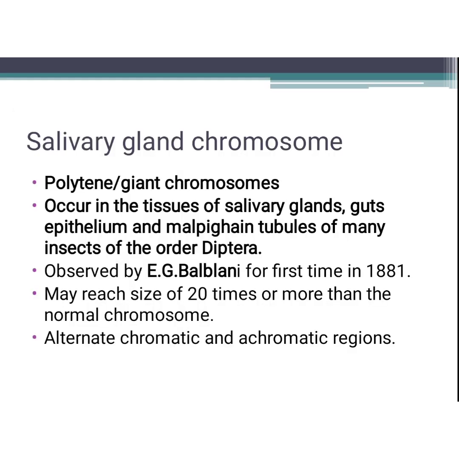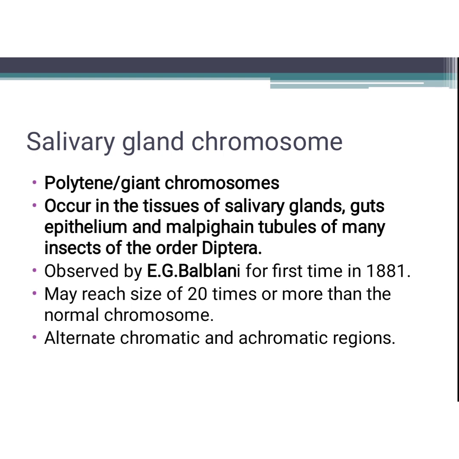Next, salivary gland chromosomes. It is otherwise known as polytene chromosome, giant chromosome. Why is it known as giant chromosome? Polytene chromosomes have a giant size. The size may be up to 200 times or more than a normal chromosome. It was observed by Balbiani, so it is sometimes known as Balbiani ring chromosome, and occurs in tissues of salivary glands, gut epithelium and Malpighian tubules of insects of order Diptera, and is found in the salivary gland of Drosophila. Hence, it is known as salivary gland chromosome.